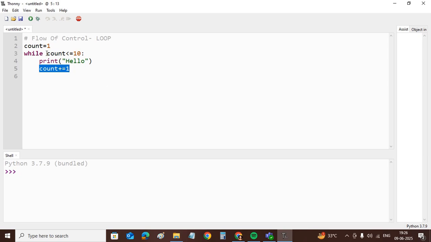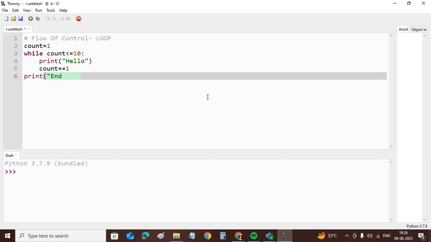So when count is 10, 10 less than equals to 10, the condition is true, it will print hello for 10th time, then count will be 11, then 11 less than equals to 10, condition false, then control will come out of the loop. So here out of the loop I am printing end of the loop. So this line will be printed after printing hello 10 times.